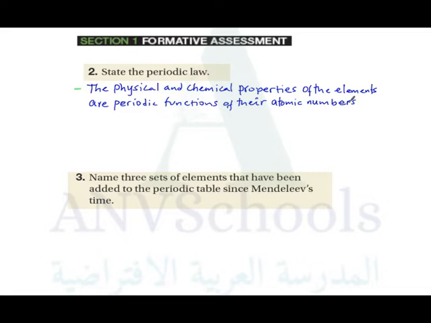So this is the periodic law. The physical and chemical properties of the elements are periodic functions of their atomic number.